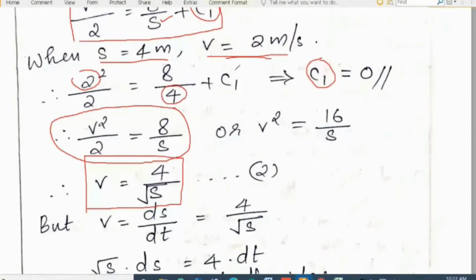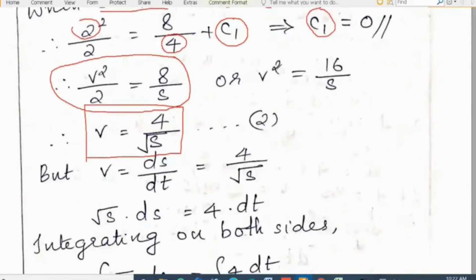So we substitute the values of v and s here in the equation. Then we have only one unknown and we will get c1 equal to 0, because this will be 2 and this also will be 2. So 2 minus 2 is equal to 0, c1 equal to 0. Substitute that 0 here so that you will get an equation: v square by 2 is equal to 8 by s. When we simplify it more, we will get v is equal to 4 by square root of s.